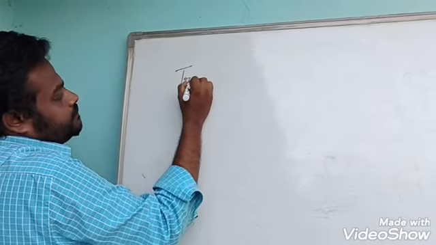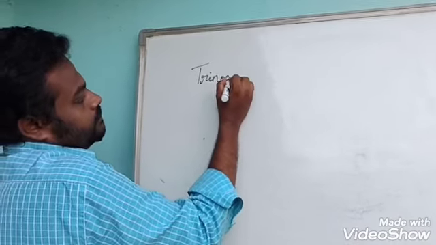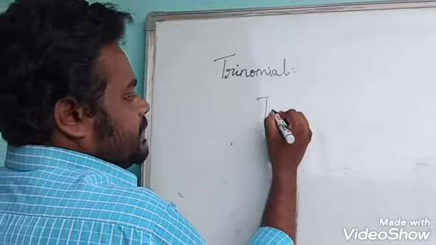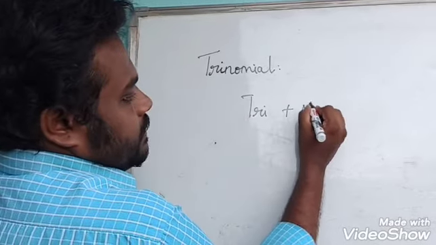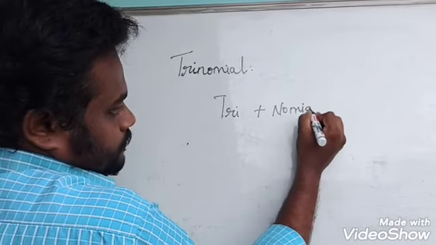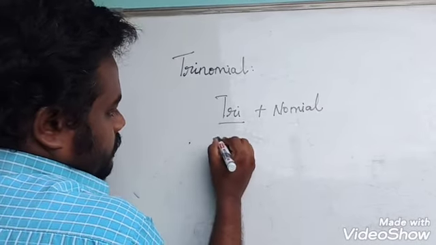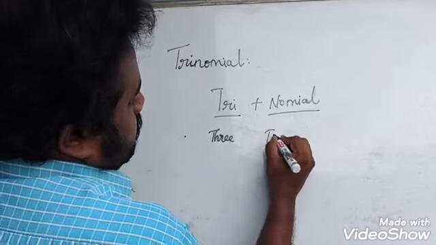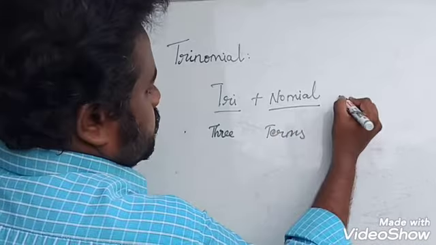Trinomial. This word I split in the same way: tri plus nomial. Tri means 3 and nomial means terms.